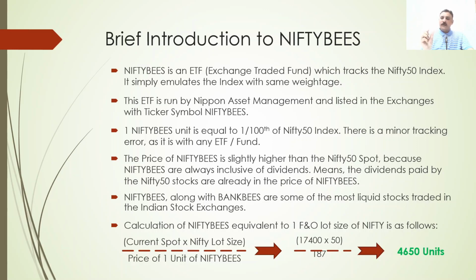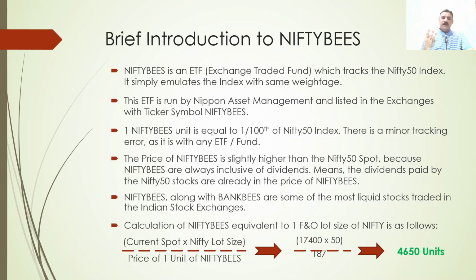If you don't want to buy one F&O lot size of Nifty BeES, because this value will come to somewhere around 8,60,000 rupees, and you don't have that money, what you can do is go long on future. You will pay a lesser margin, but the future has an expiry. But the Nifty BeES, the underlying, does not have an expiry. You buy it, you can hold it for 10 years. If you buy a future, you can hold it for a maximum of 3 months.